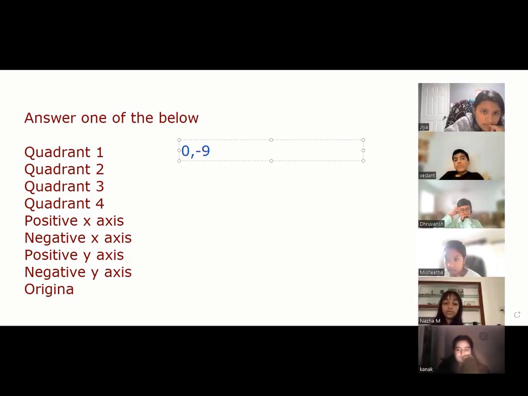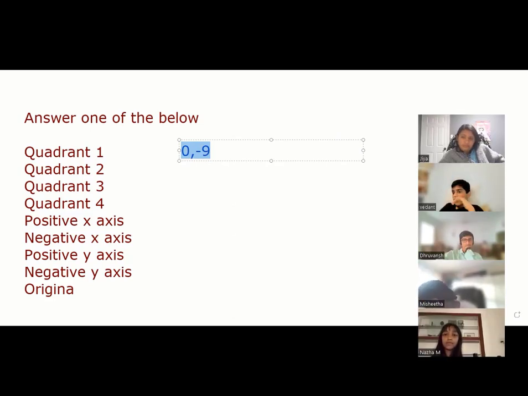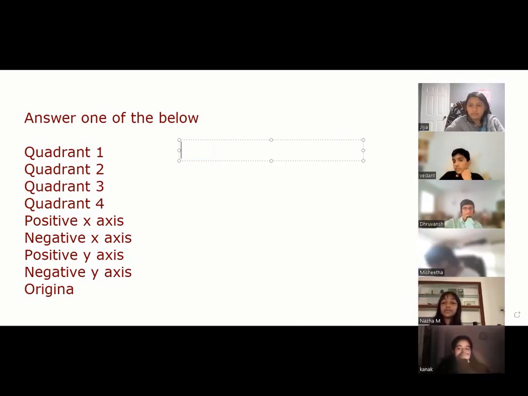Mayank, where will this point lie? Sir, negative x-axis. No, wrong. Sir, negative y-axis. Mayank, you tell me in one shot. It's a game, okay? Okay, sir. Next, Dhruvansh, where will this point lie? The first quadrant.